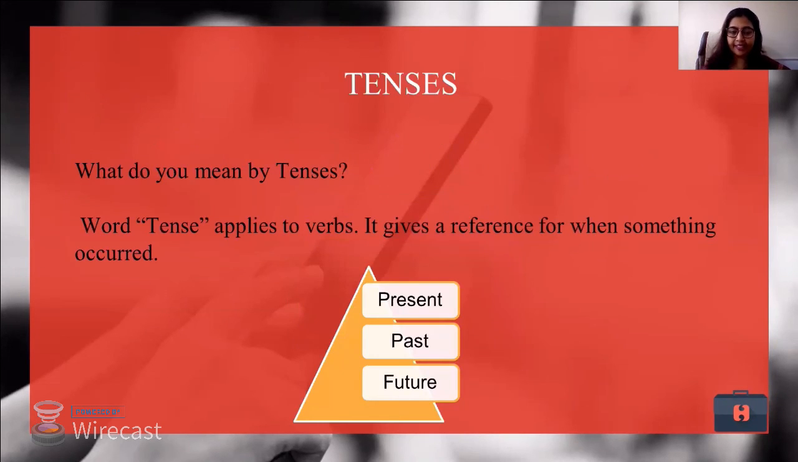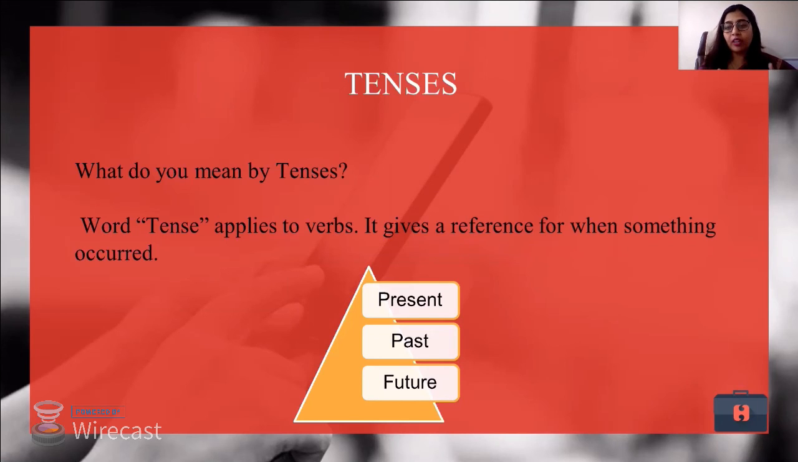What are tenses? The word tense applies to verbs. In a sentence, what is important is a subject and a verb. Out of the subject and the verb, the verb becomes important because it is something that changes the meaning of the sentence. Tom plays football. I don't know when. Tom is playing football. I can say, yes, he is playing football now. Tom will play football. I know that he will play football at some time or other.